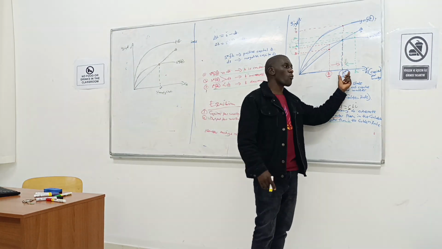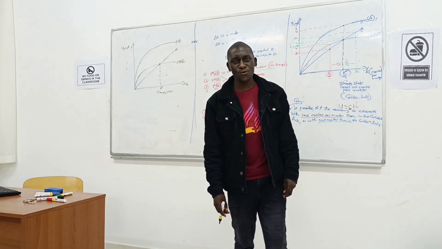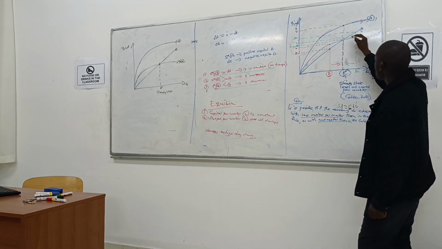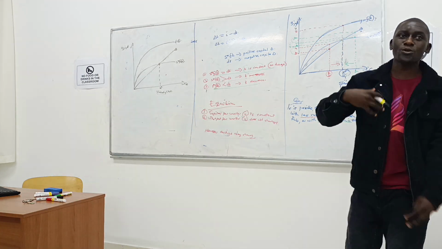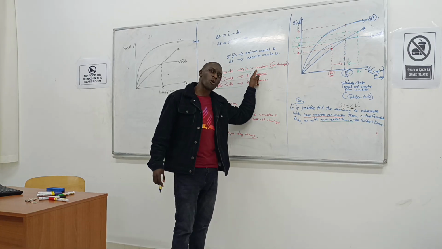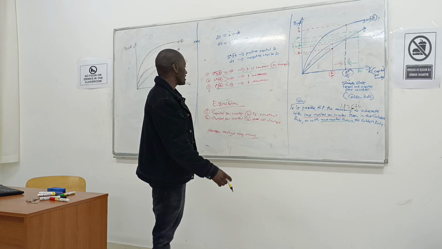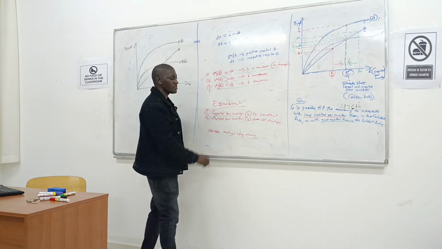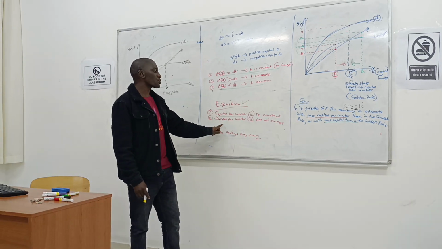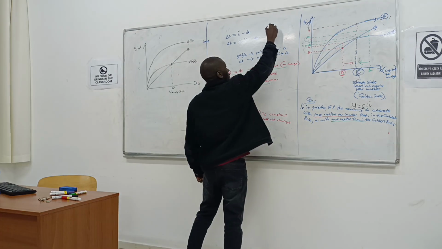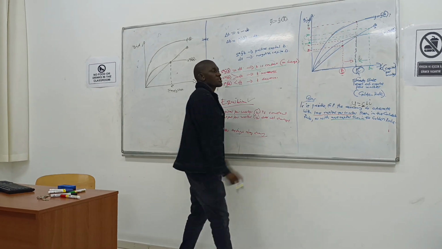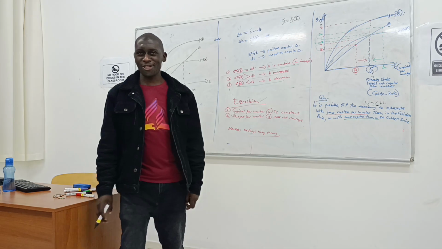So at the end of the day, once we have attained the golden rule level of capital, at this point the depreciation function meets the investment function. Investment is equal to depreciation, so capital is constant and doesn't change. So in the equilibrium, capital per worker, K, is constant. Output per worker, Y, is also constant. Why? Because Y is a function of capital. If capital does not change, then output is also not going to change. Are we together?